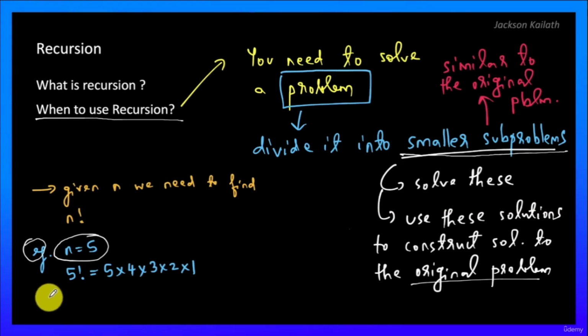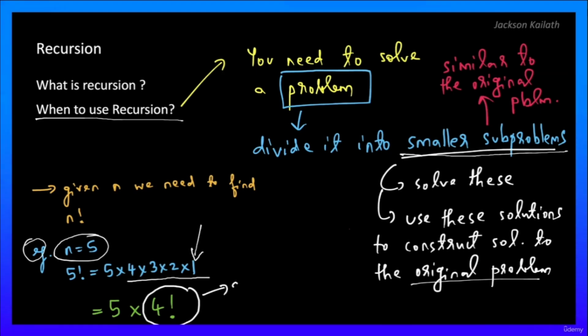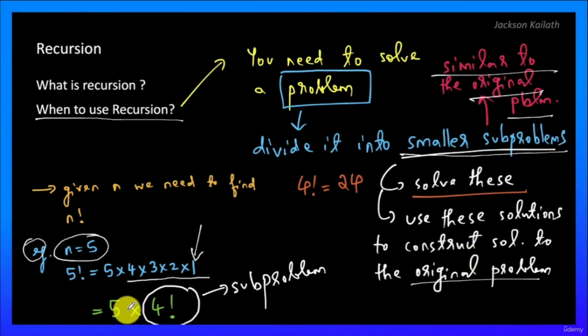Notice that if you can find the answer to a subproblem, let's say 4 factorial, again notice 4 is less than 5 and it's closer to the terminating condition or the base condition. So if you can find the answer to 4 factorial, you can find the answer to 5 factorial, because 5 factorial is equal to 5 into 4 factorial. And over here, 4 factorial is the subproblem, which is of similar nature to the original problem, and solving the subproblem helps us solve the original problem.